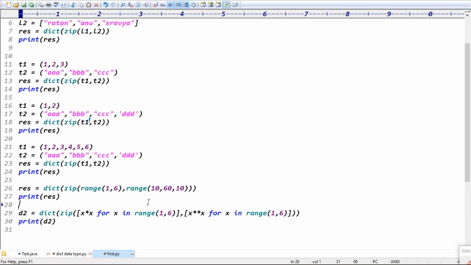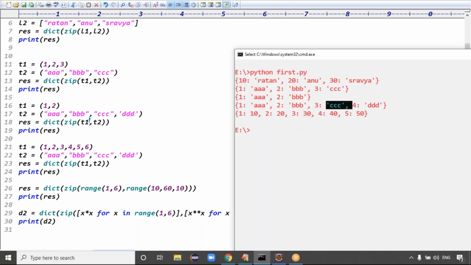Then 3 star 3 means 9, right? 3 power 3 means 27, right? Exactly, because if you run this code you can check the output. Last case: 1, 1, 4, 4, 3, 3 into 3, 3 power 3. 4 into 4, 4 power 4. 5 into 5, 5 power 5, right?